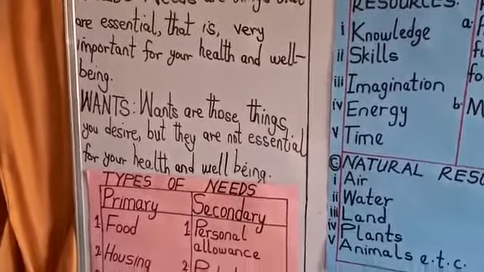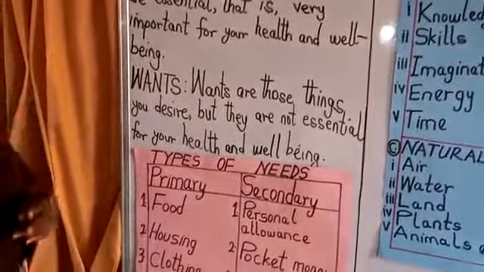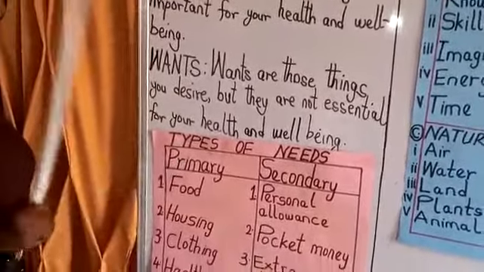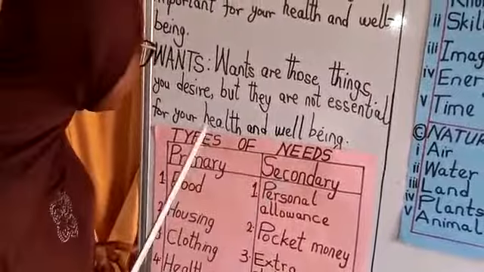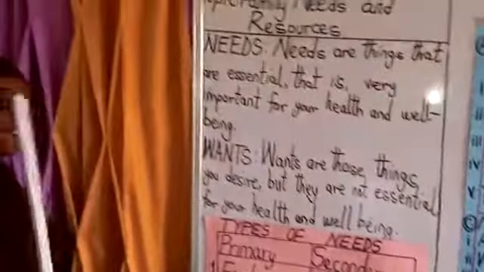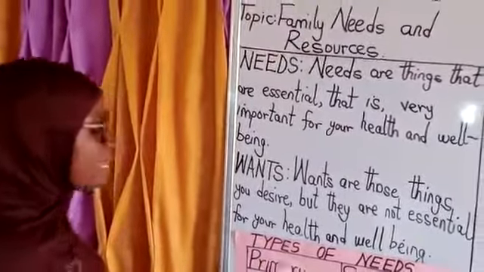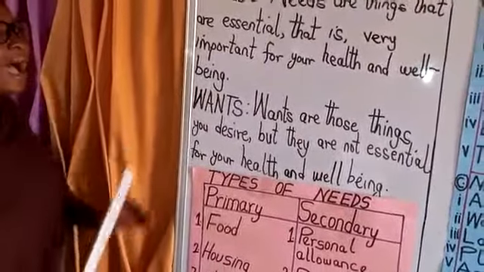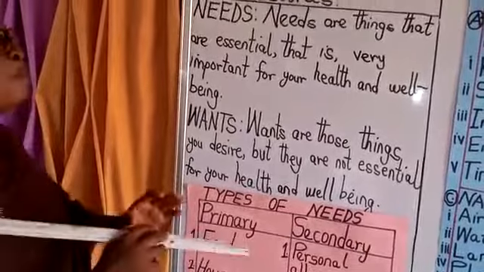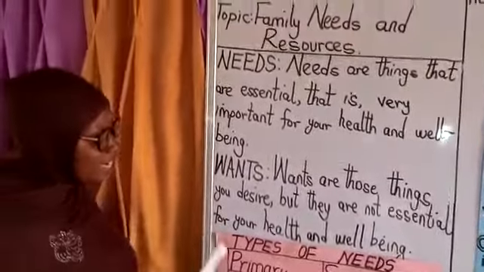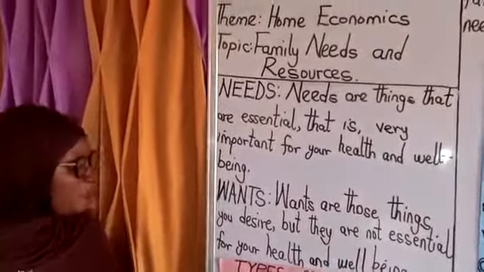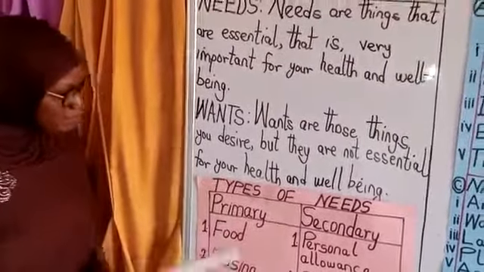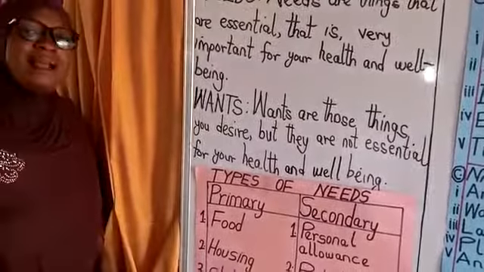Now we're going to look at the types of needs. There are basically two types of needs. We have the primary needs and the secondary needs. I take it again. There are two types of needs, the primary needs and the secondary needs. These primary needs are essential. They are important. No one can live without them. Examples of primary needs are food, housing, clothing, and health care.